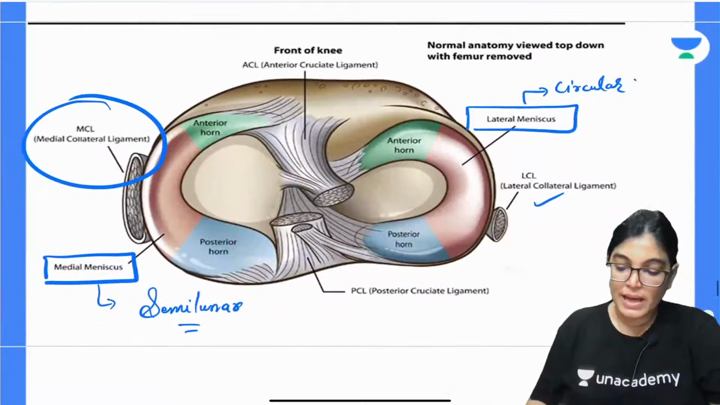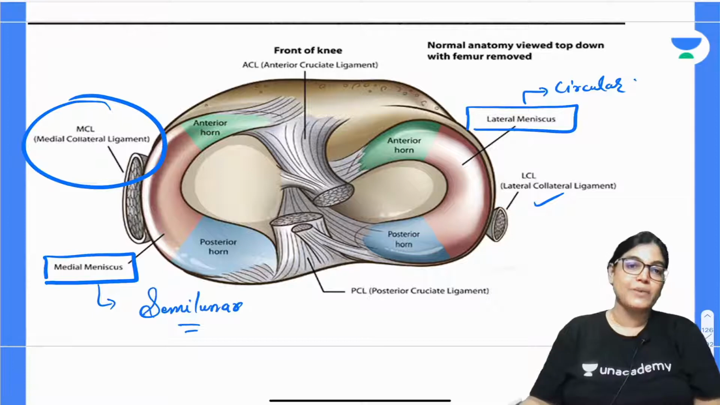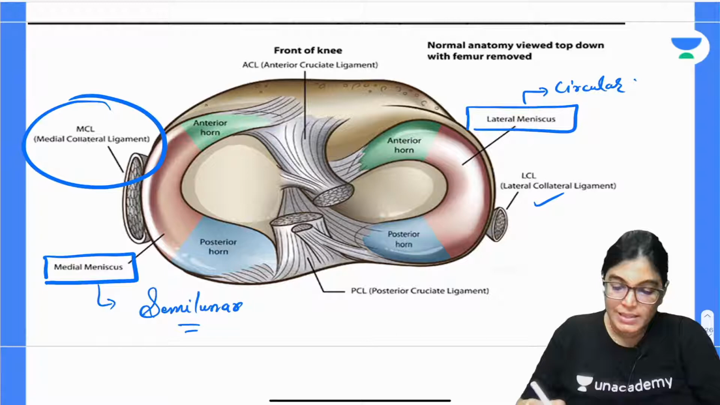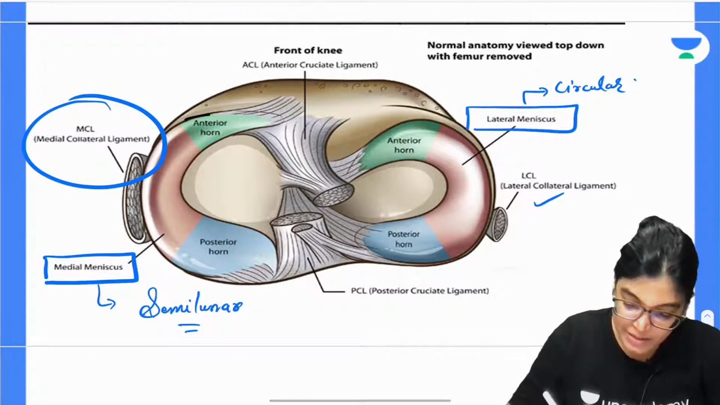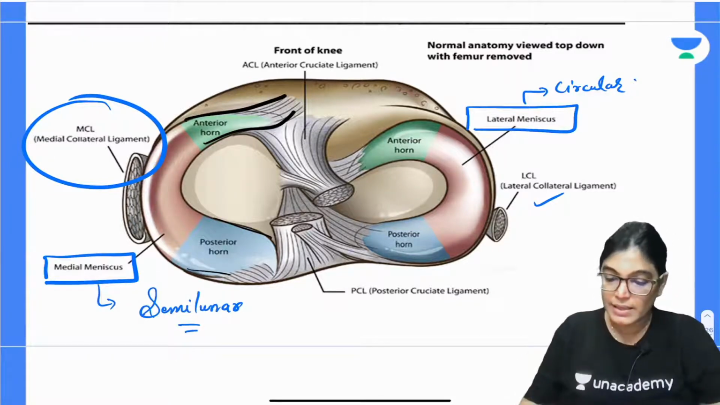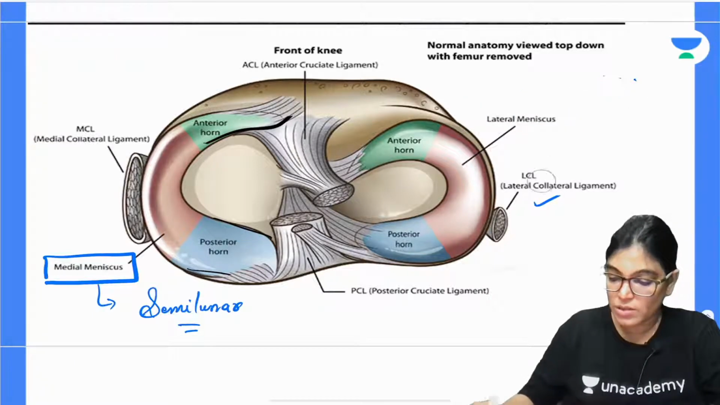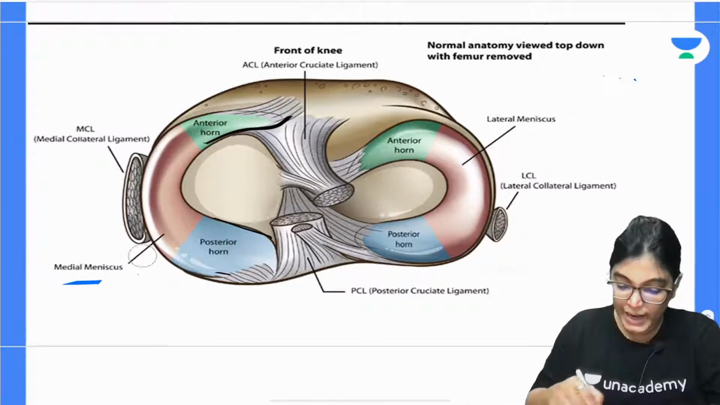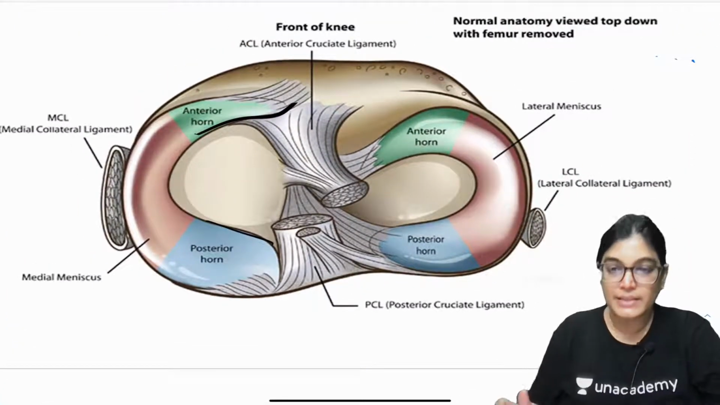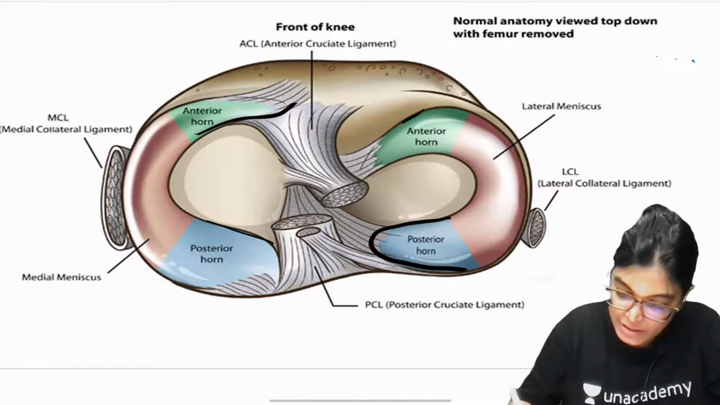In the same way, the menisci are also lying inside. So they are also intracapsular structures. Menisci are also intracapsular structures. Now, what you can appreciate here is that the menisci have an anterior horn and a posterior horn. Let me rub this. I would like to concentrate on the lateral menisci. Let me slightly enlarge this diagram. Okay, is it okay? Yeah. So see here, this is the posterior horn and this is the anterior horn.